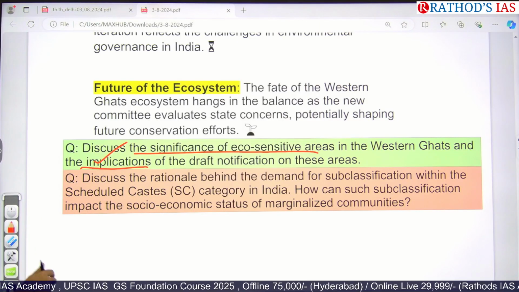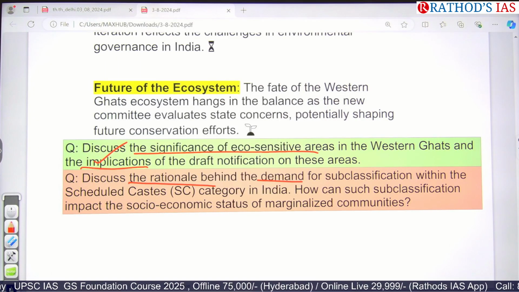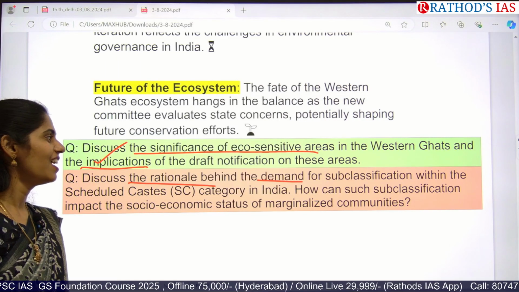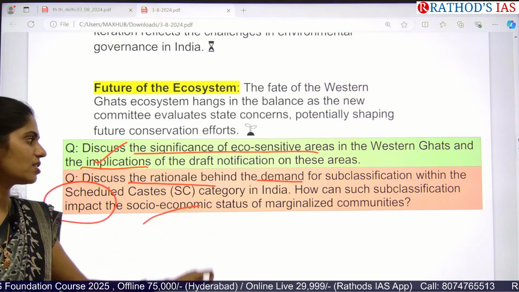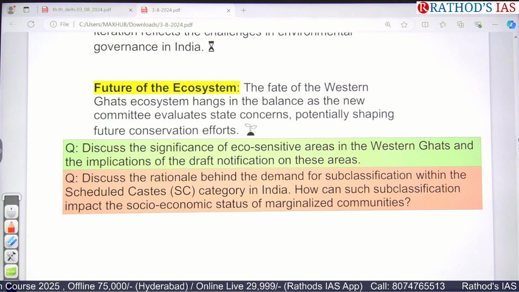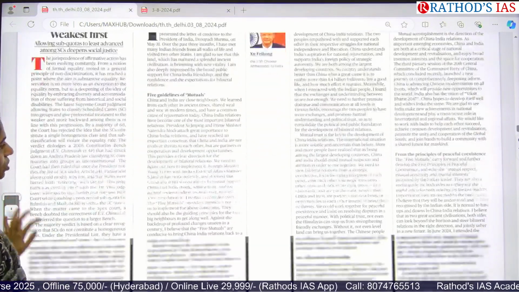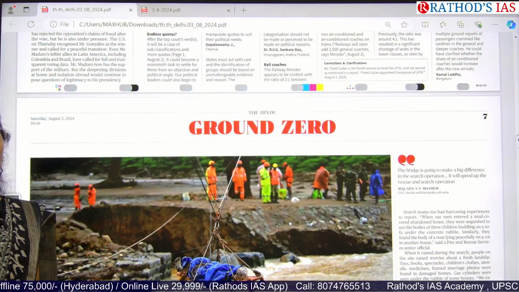And the next question is: discuss the rationale behind the demand for sub-classification within the scheduled caste category in India. How can such sub-classification impact the socio-economic status of marginalized communities? So try to write these answers for sure. And if you move on to other articles, today is Saturday, there is no op-ed, there is no Text and Context.